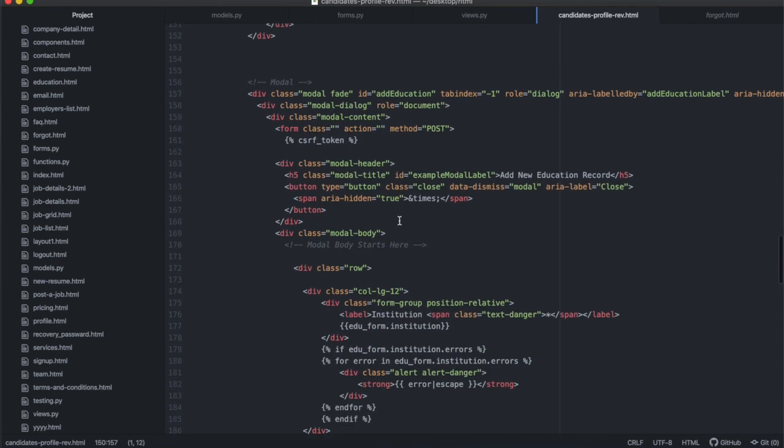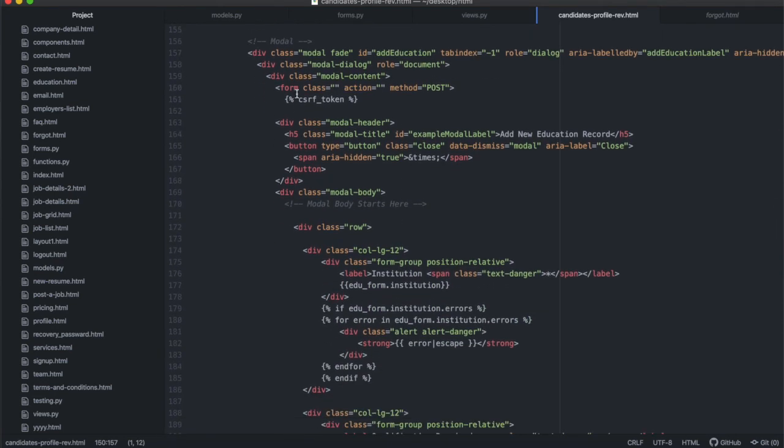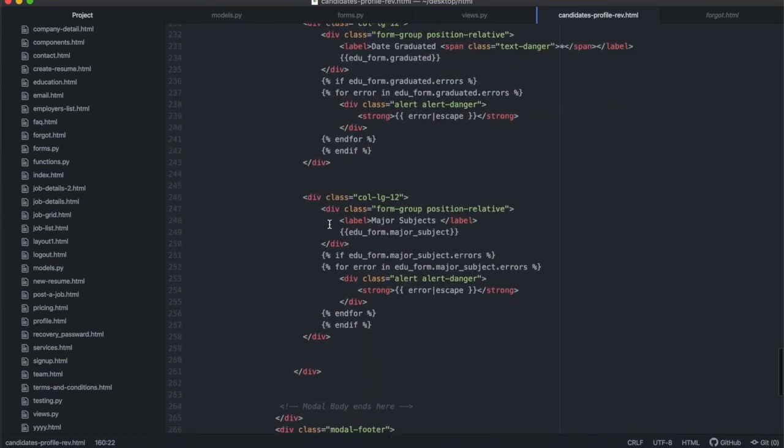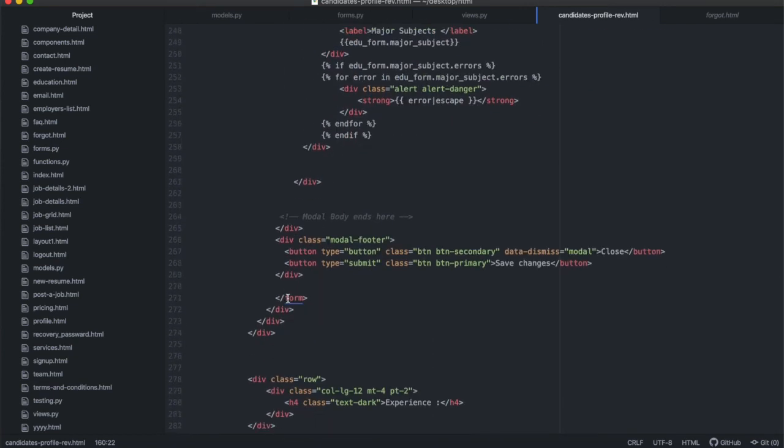Then inside of the add education modal, I added a form. The start of the form and the end of the form is over there, and I put the end of the form outside of the class of the button, so that I could use one of the buttons as a type submit, and that is the button that says save changes.